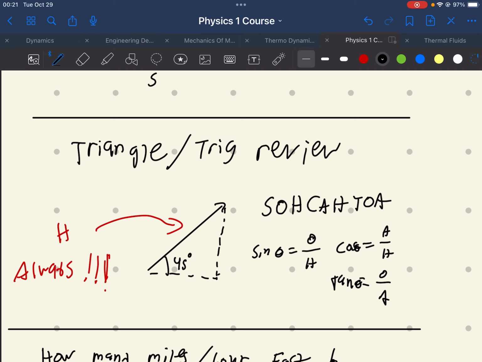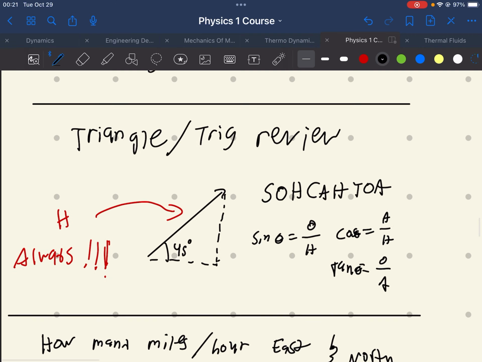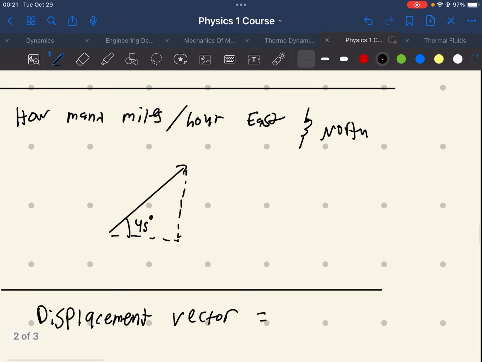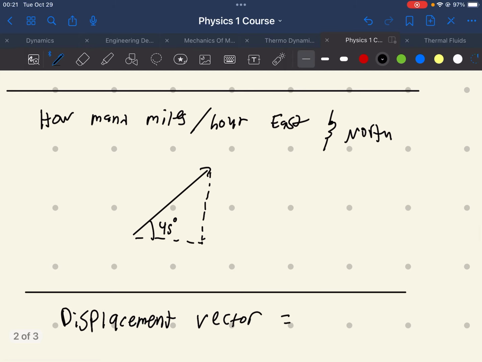And something to always remember is that the hypotenuse is always the vector. H is always the vector. So, whenever we're talking about a vector, the hypotenuse is the vector itself. So, for instance, if we come back here to this triangle again, this is still 45 degrees, going 200 miles an hour, north of east.